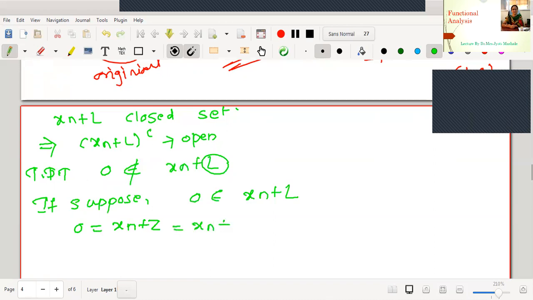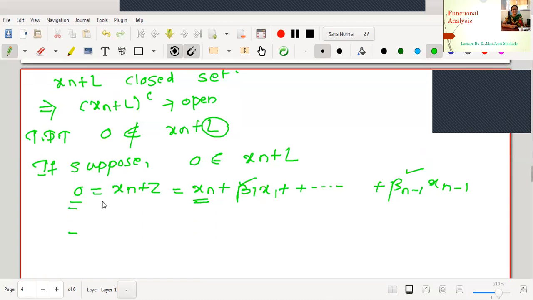What is z? How can that z be written? z can be written as a linear combination of the basis elements: beta 1 x1, beta 2 x2, up to beta n minus 1 xn minus 1. Okay, now look at this. Is it possible for me to get xn as 0? The possibility is that maybe the scalars must be 0. If I put all the scalars 0, what are we getting? xn is equal to 0. But initially we made the discussion that xn is not equal to 0.